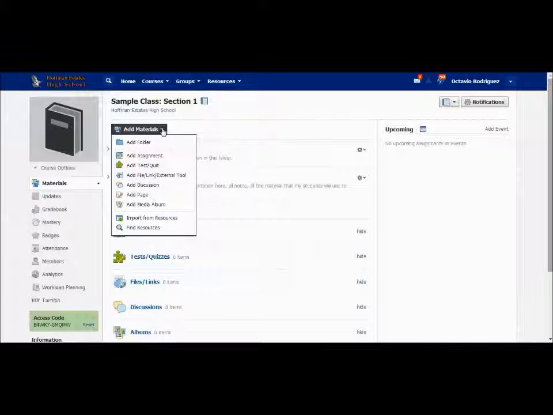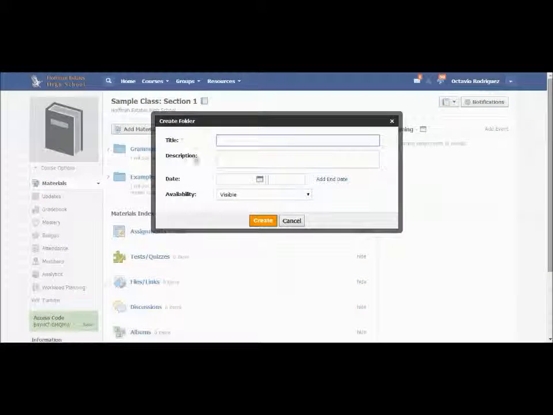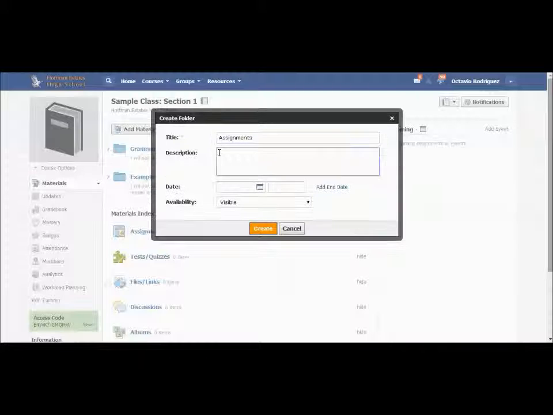I'm going to add another folder just so you can again see how easy it is to create a folder for anything that you want inside your Schoology account.